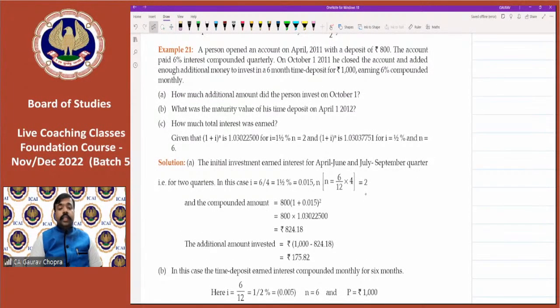So now let us start with example number 21. A person opened an account in April 2011 with a deposit of rupees 800. तो हमने एक अकाउंट ओपन किया और उसमें 800 रुपीज डिपॉजिट कर दिए. The account paid 6% interest compounded quarterly.